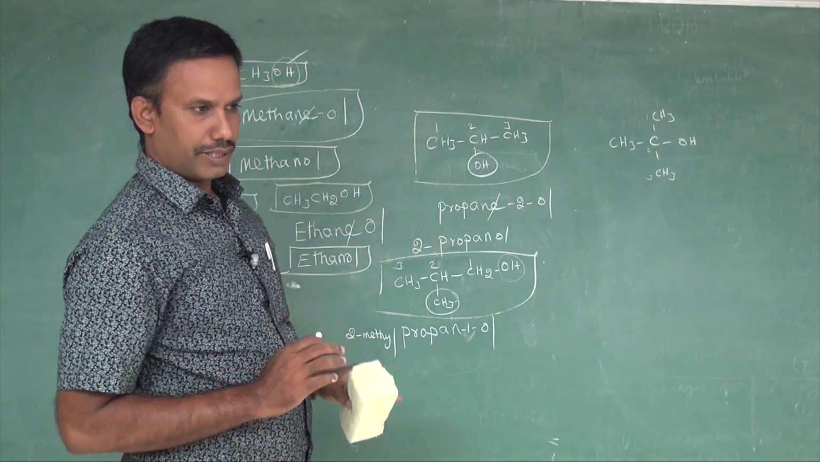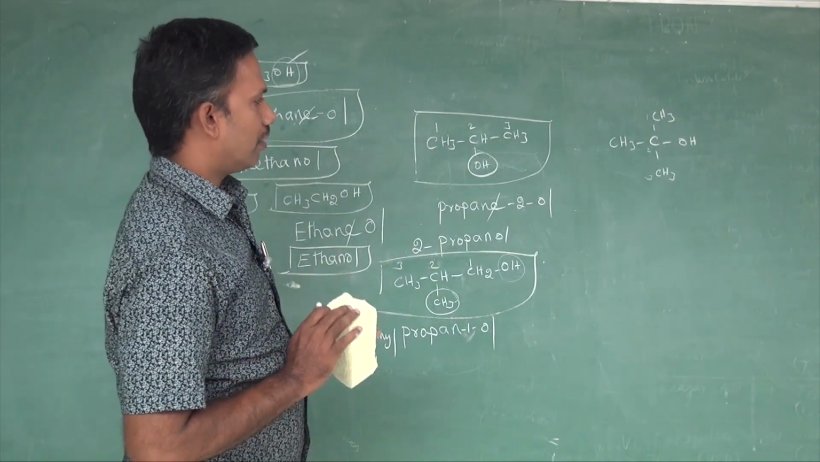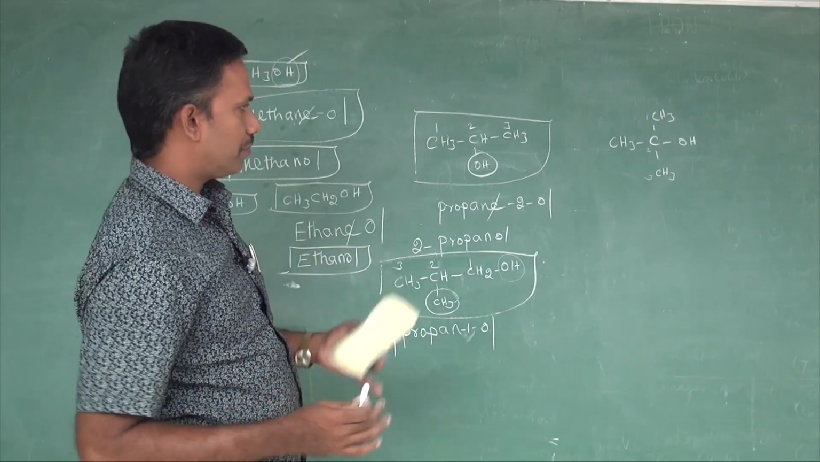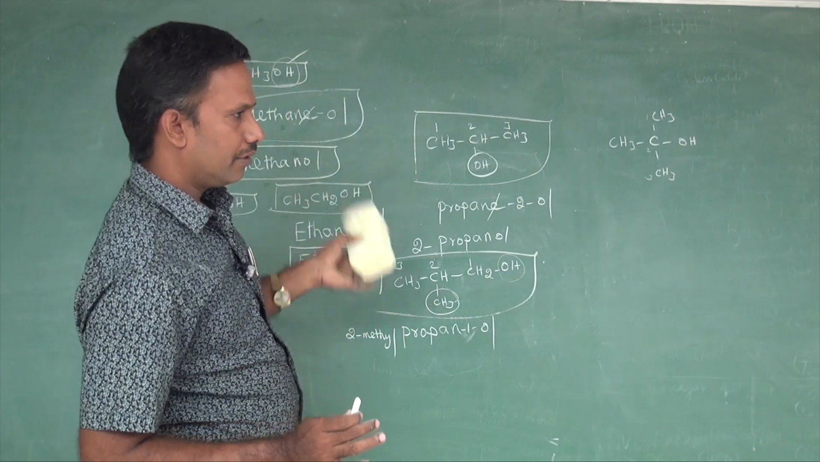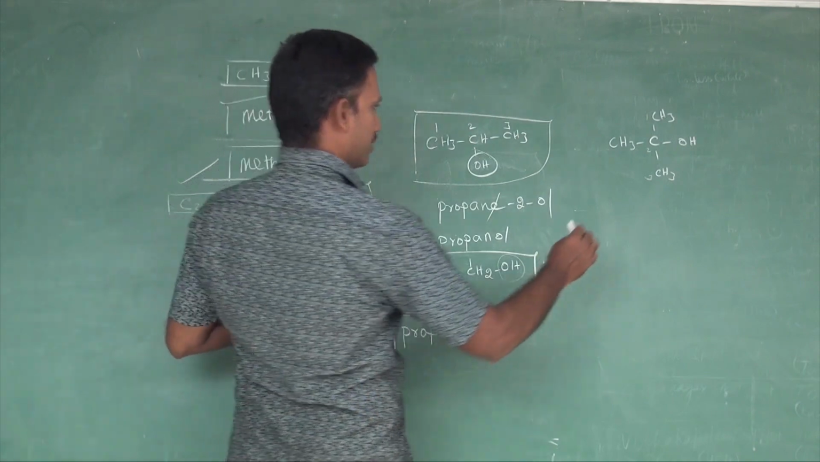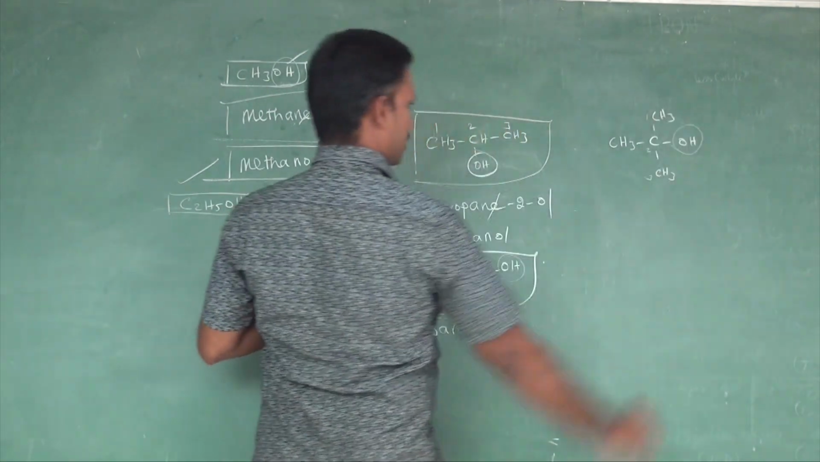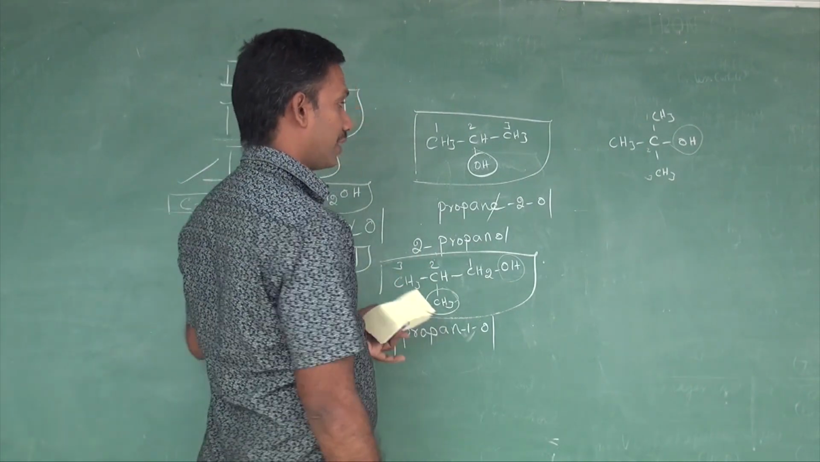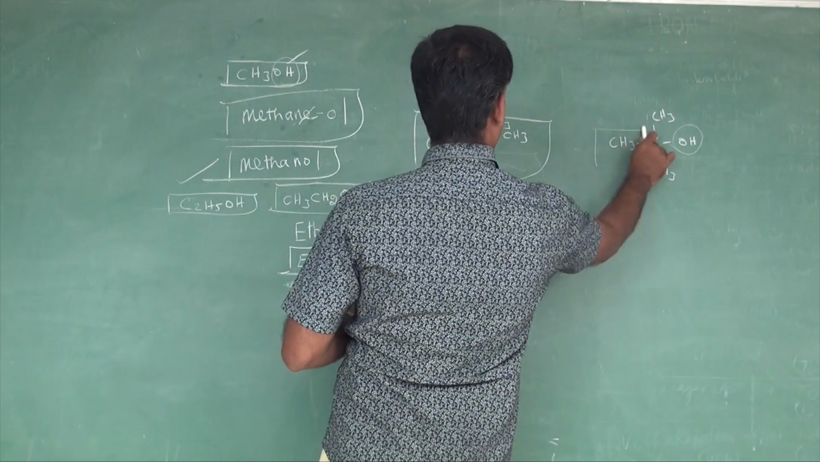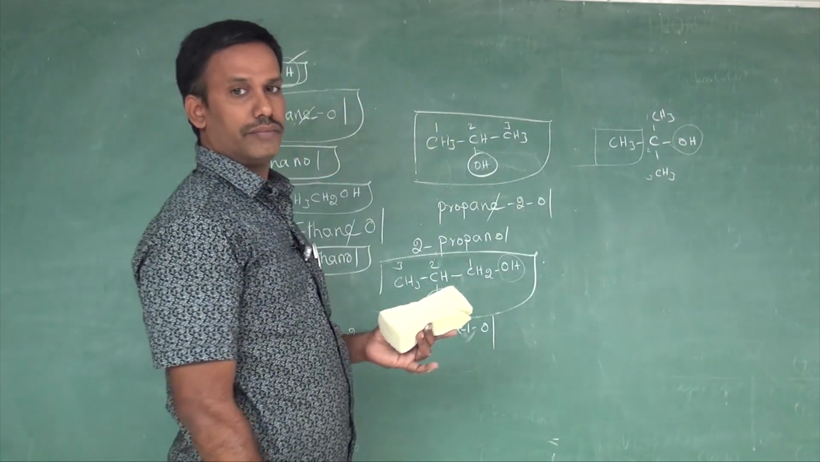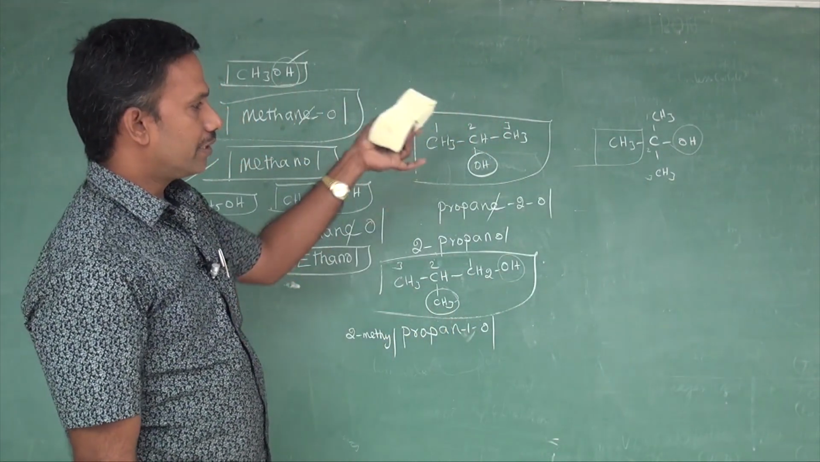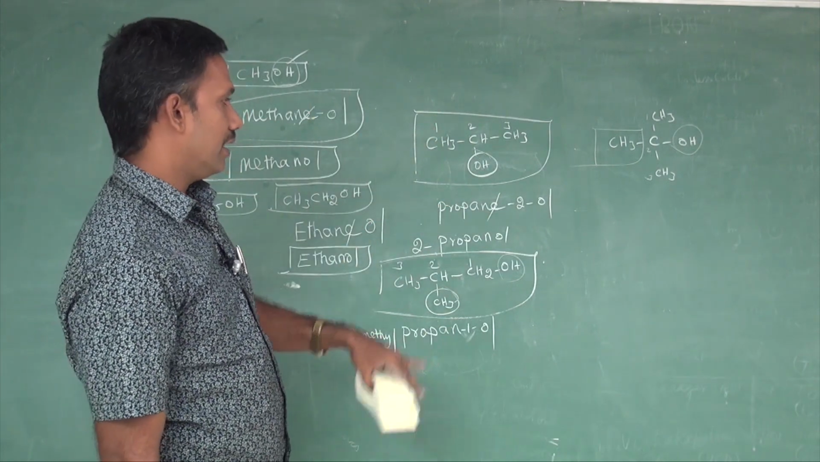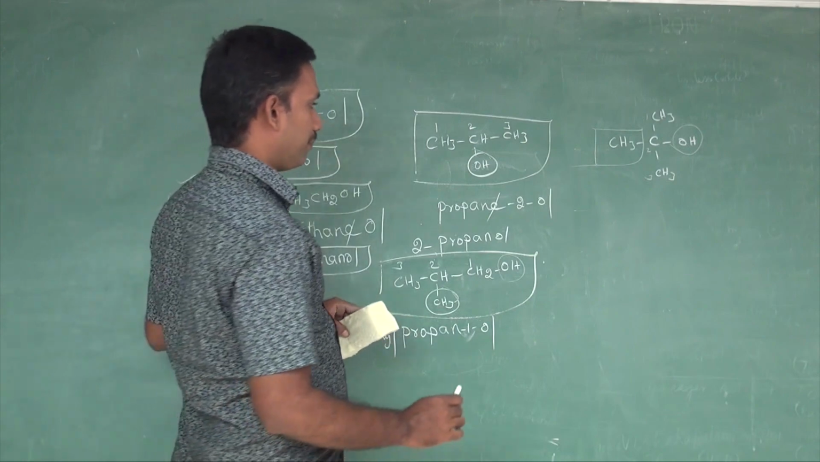But I need the longest form of the carbon chain, and that too very close to the functional group. Okay, that may be correct. Then what is the functional group? The alcoholic functional group, OH, is present. So OL should be added. Is there anything else left over? Yes, methyl branching is left over, CH3. So the prefix is there, the suffix is there, and the root word, so we can give the name.